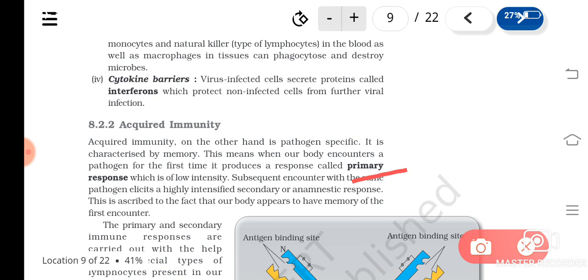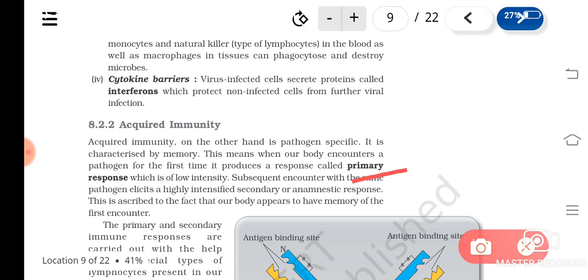Understood? That is known as the primary response. What is the speciality of it? It will be of low intensity. The body does not have any memory cells now. First time it is encountering that particular virus or bacteria, whatever it is. So the body is not prepared to respond to that particular pathogen, and the response will be very low.